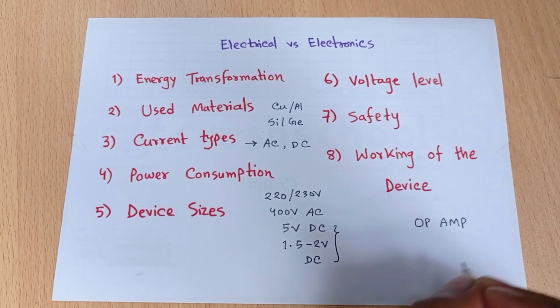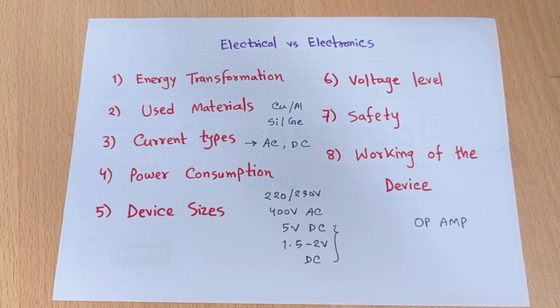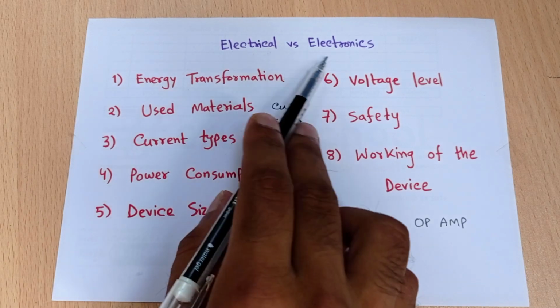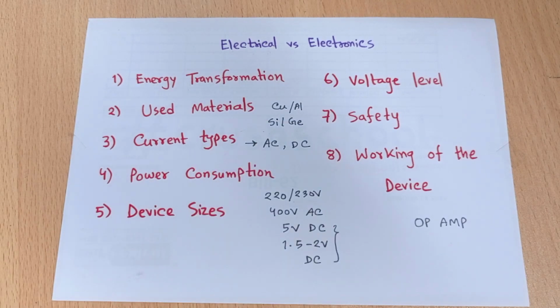This is one kind of electronics device, and it is only used to amplify or perform some mathematical operation on the input signal. So the working of an electronics device is very simple. It can convert the signal into a higher format or lower format.